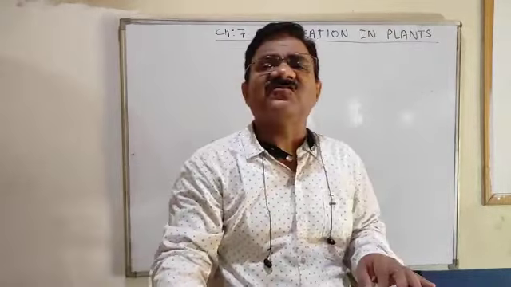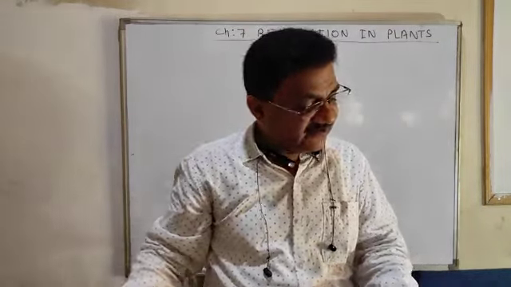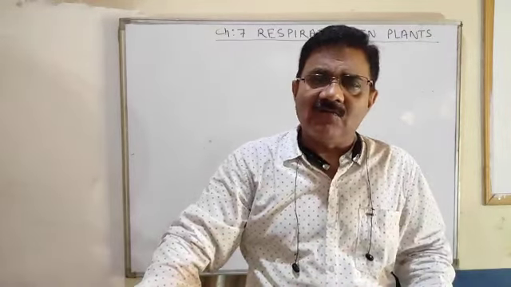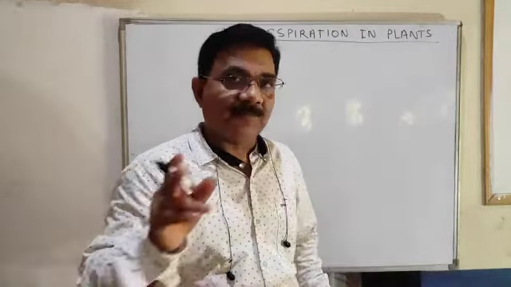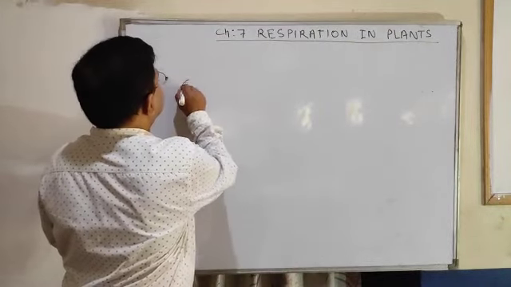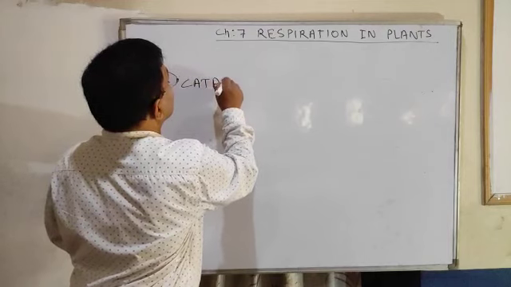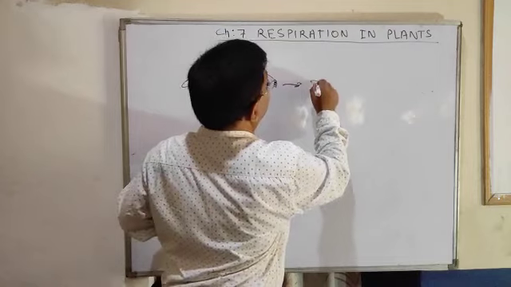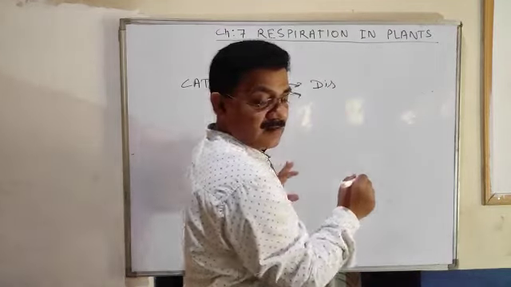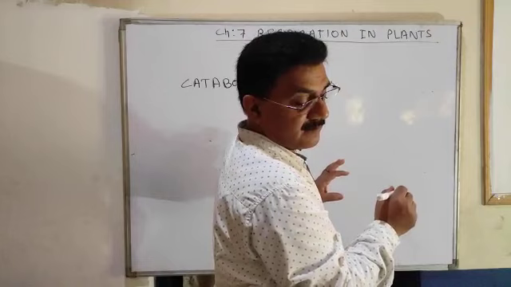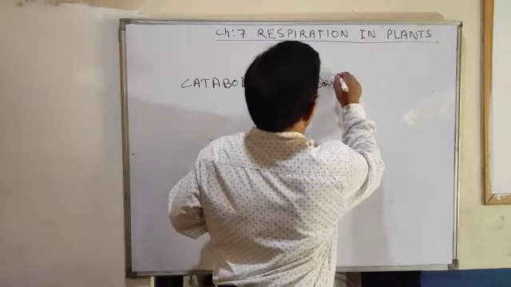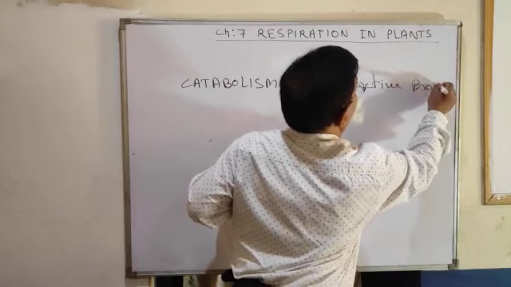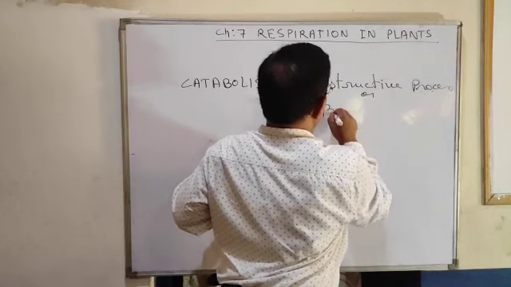Catabolism means destructive process, or breaking down of a substance, breaking process.